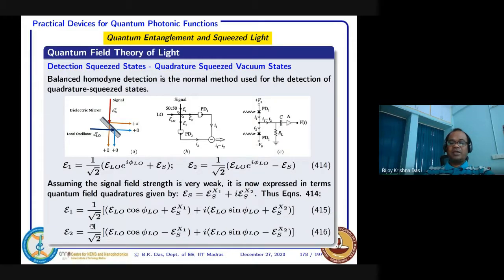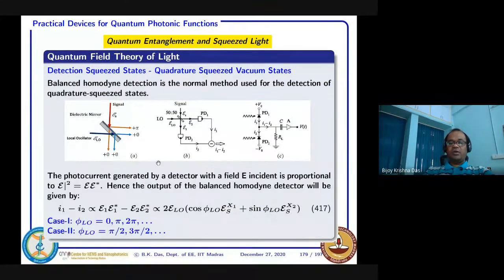Now I can say that the photodetector output will be just a square law detector. That's E1 square, E2 square. That means E1 times E1 star, E2 times E2 star, which is proportional to I1 and I2 basically.